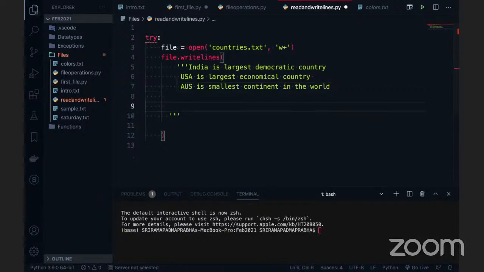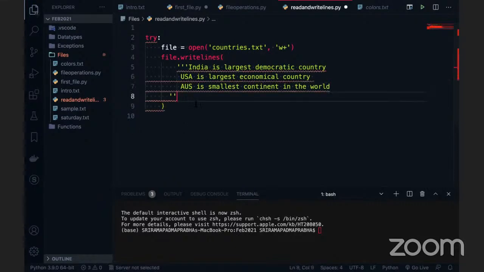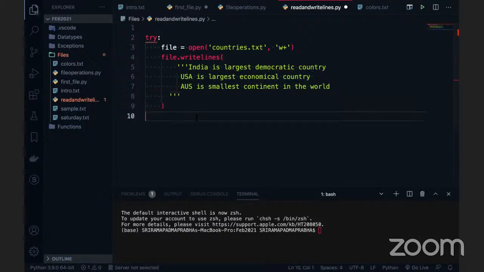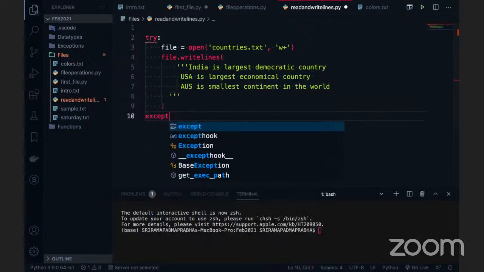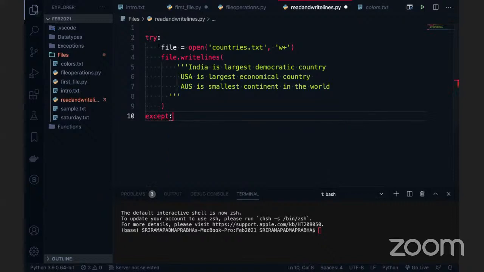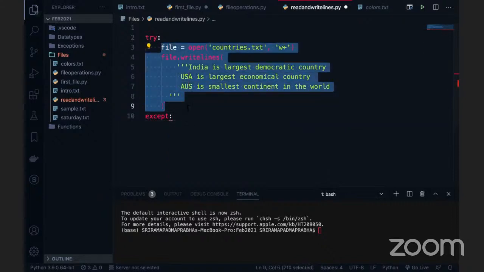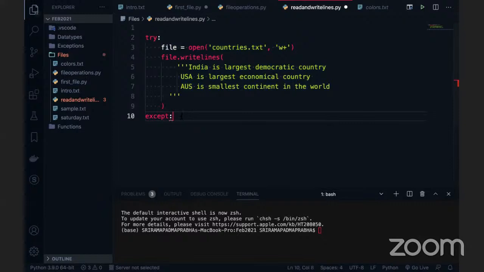Forget about sentences, guys. Look at the lines which I have written here. Three lines which I have written. So what I'm going to do is insert them into the file. So file.writelines. Then we have to write the except block here, because this whole thing is in the try block. This except block is going to handle the file not found error.